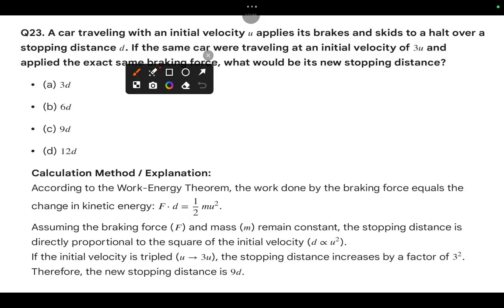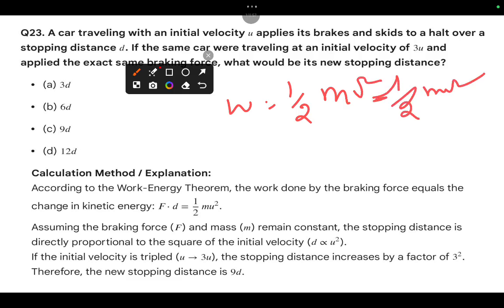That means you should go with the work energy principle, that is W equal to 1 by 2 mv square minus 1 by 2 mu square. This is the formula we should use here. According to this theorem, the work done by the braking force is equal to the change in kinetic energy. So first of all, work formula is what? F into distance or displacement. That is 1 by 2.